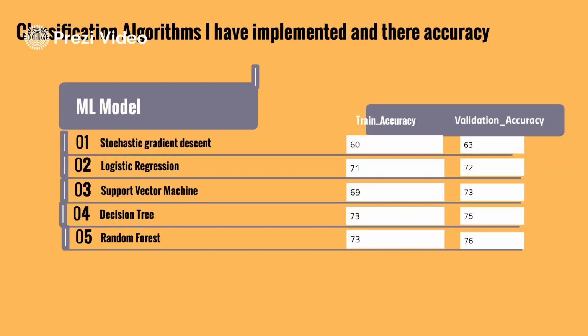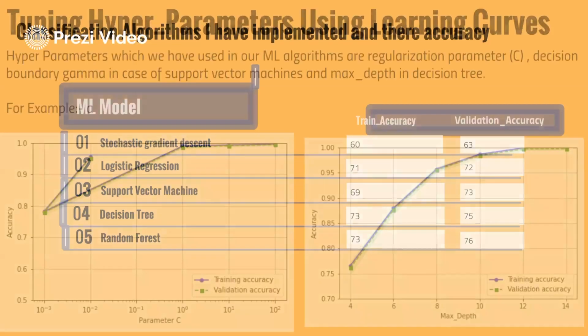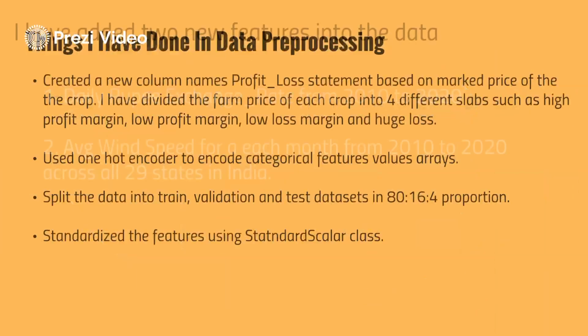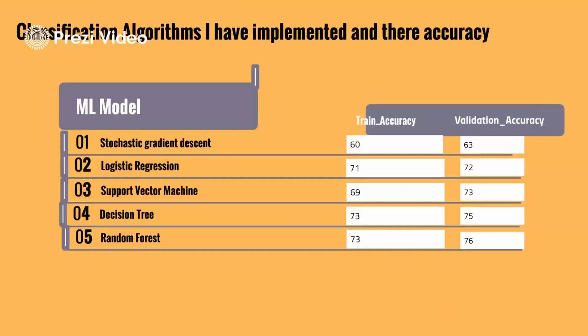But still, I moved forward with my original concept of training the ML model based on this classification. Even though this classification is not that accurate, I proceeded and calculated the root mean square error for each and every different crop data set, and I calculated the average of all the root mean square error values.